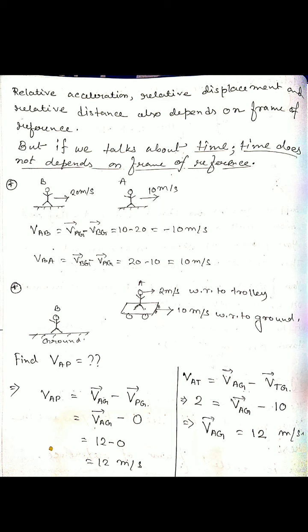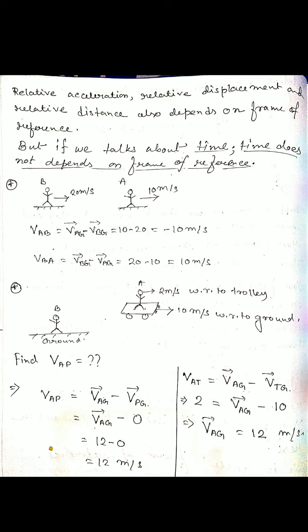But here we don't know the velocity of object A with respect to ground. From the diagram we already concluded that the total velocity is 12, but we still find VAG in this relative method. So how do we find it? From this figure, where you stand and your velocity is 2 meters per second with respect to the trolley.